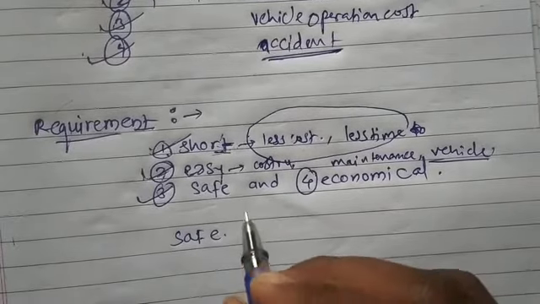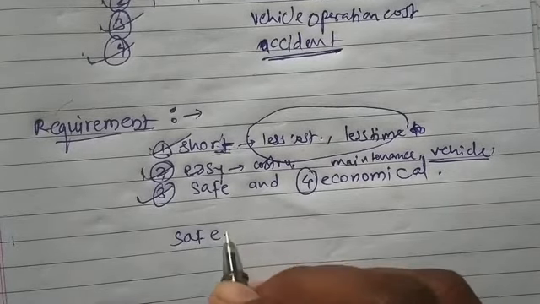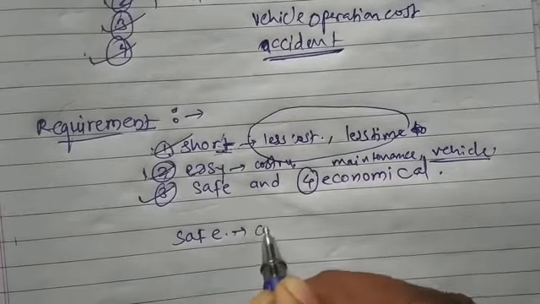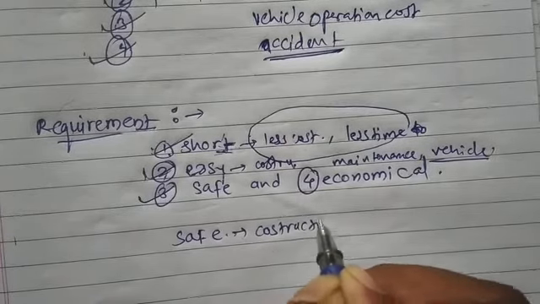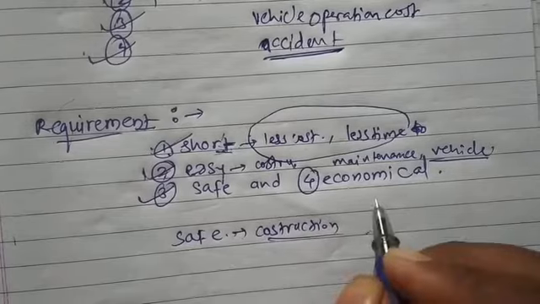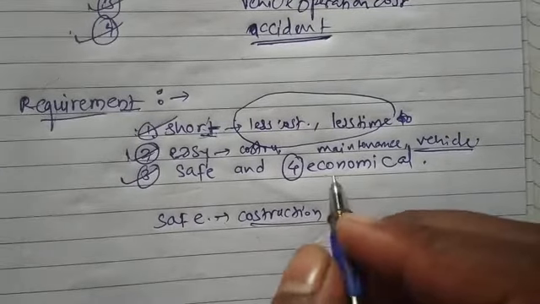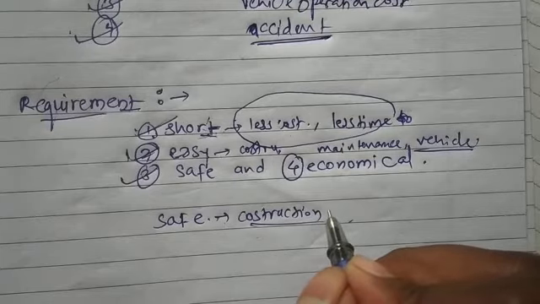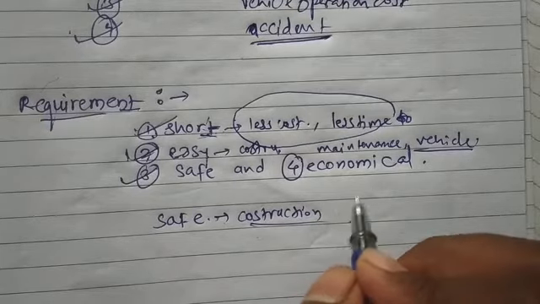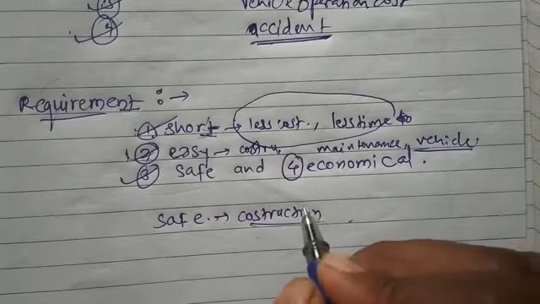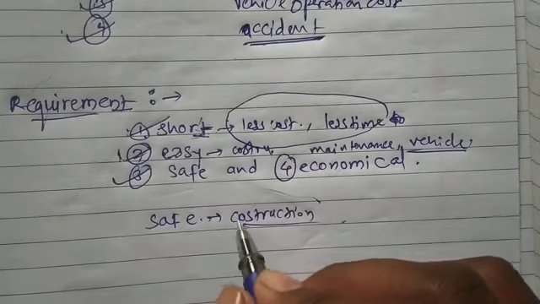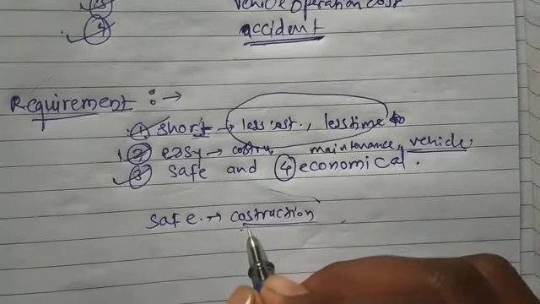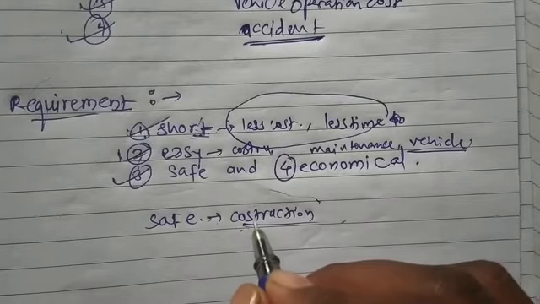Now the alignment should be safe for construction, as all the construction equipment can be taken out on the site, and also we can execute all the construction safely. So as per this criteria, we select the alignment.